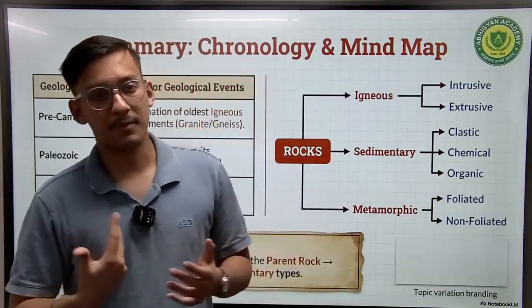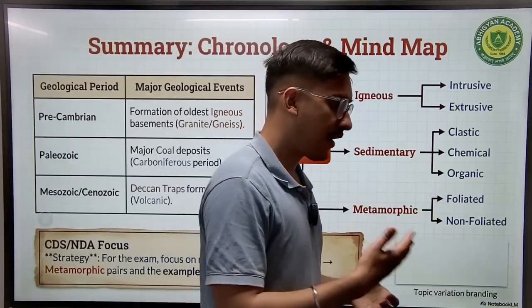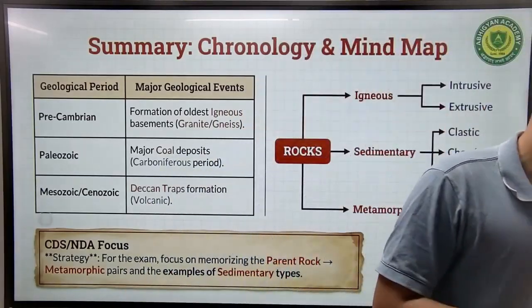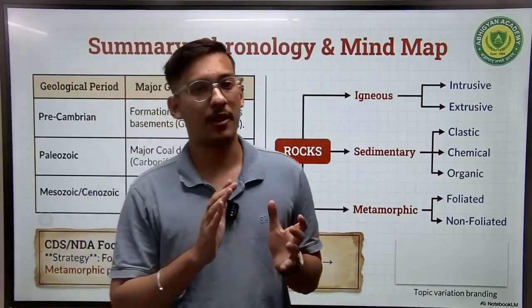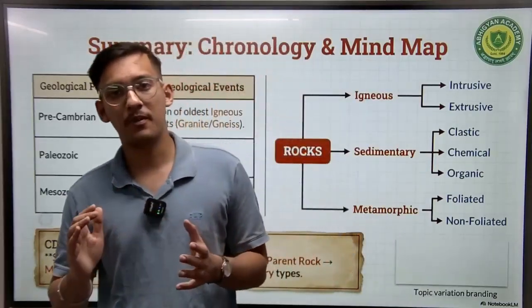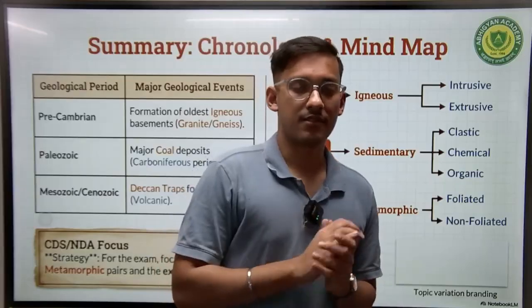Finally, we move on to metamorphic rock. Metamorphic rocks are formed through PVT. So that is the important part: pressure, volume, and temperature. So that's all for today's class.